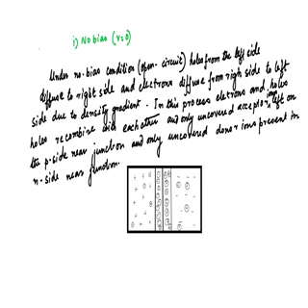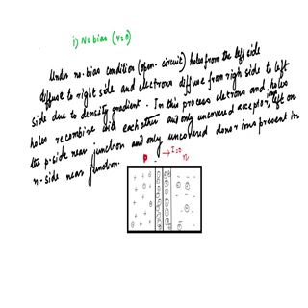So this side is the P, and this side is the N. The current I is equal to 0.